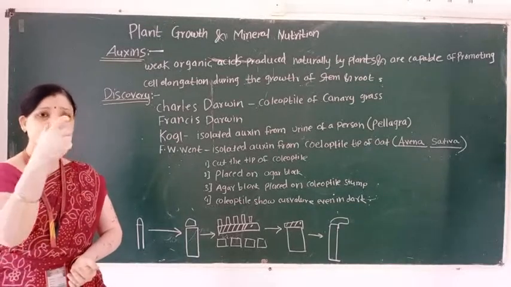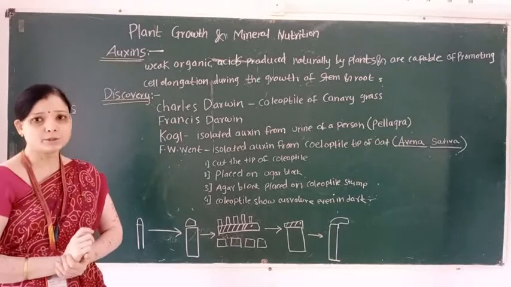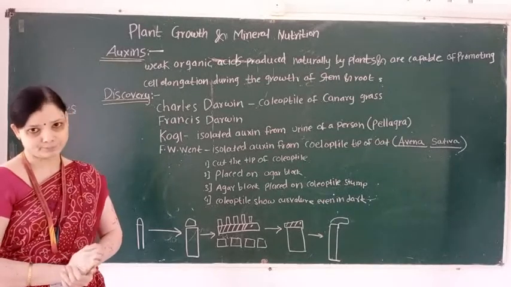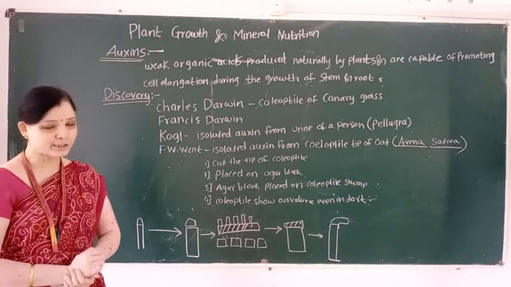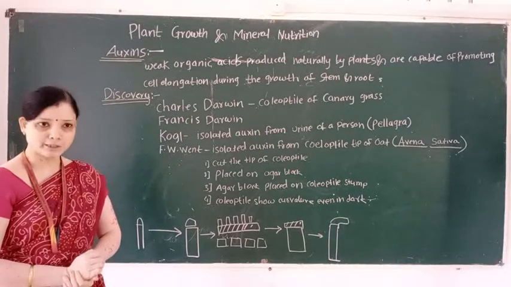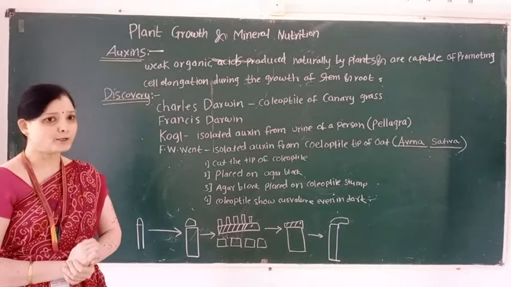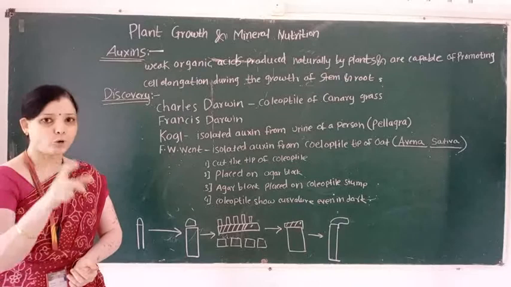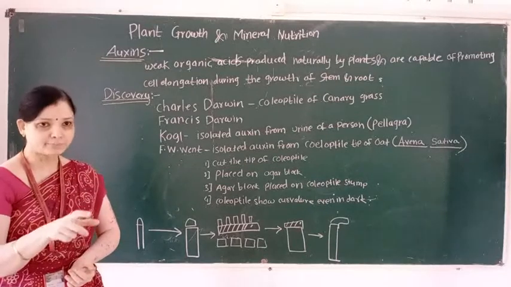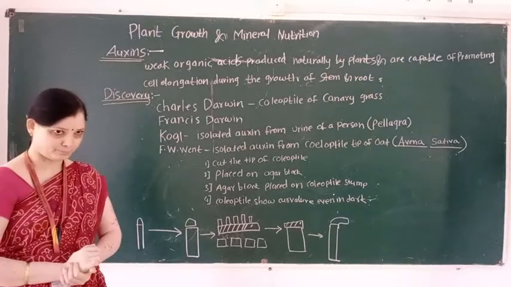And what is the role of plant growth promoter? First role is cell elongation, cell division, then trophic movement, then growth pattern, flowering, fruiting and seed formation.